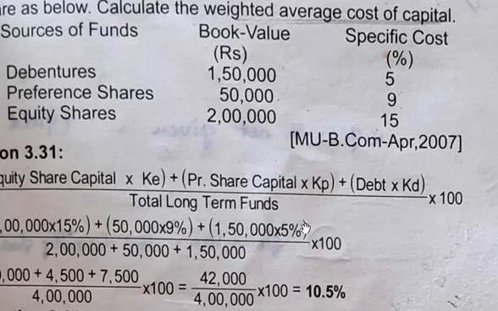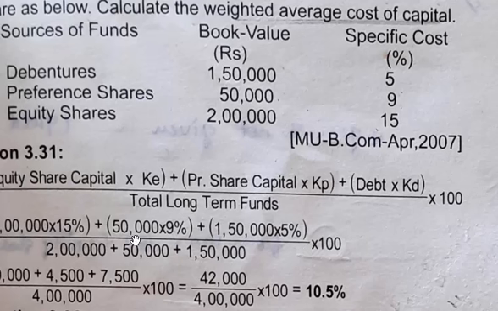If you take all these things, add all the three amounts, calculating one by one, you will get 30,000, 49,500, 7,500. Total is 87,000 divided by 4 lakh into 100. You will get 10.5%.